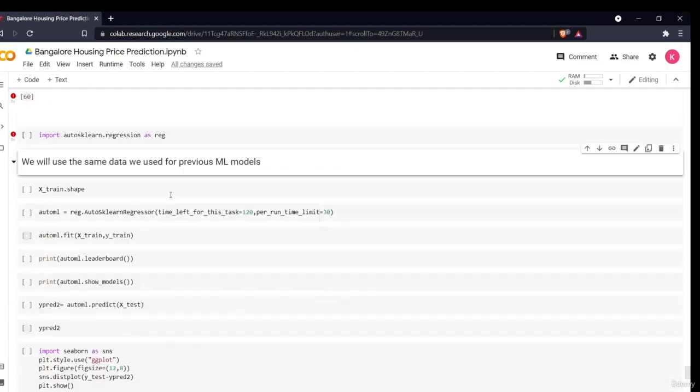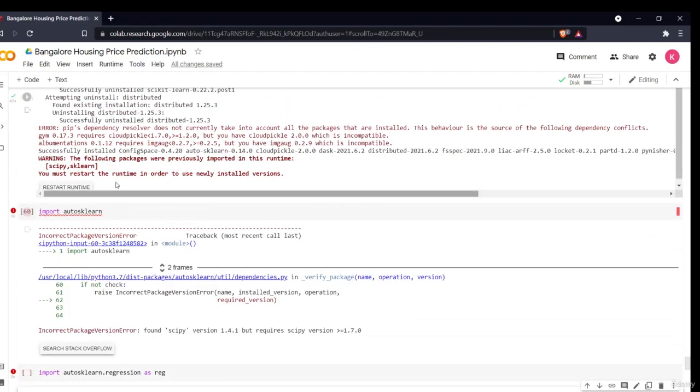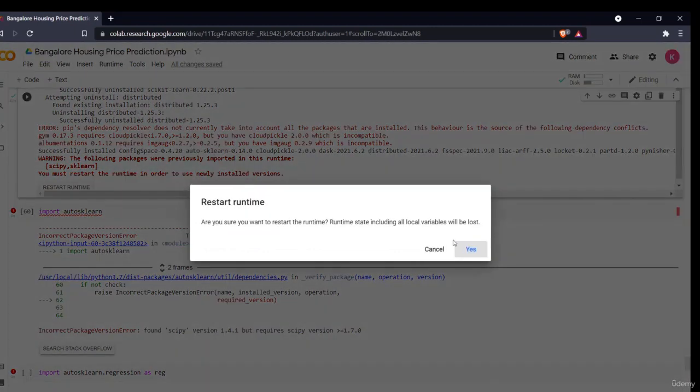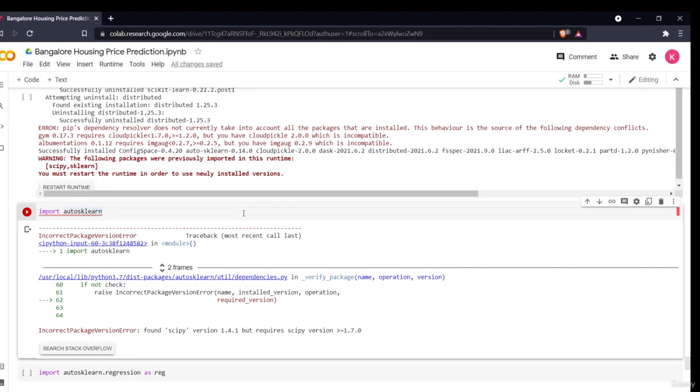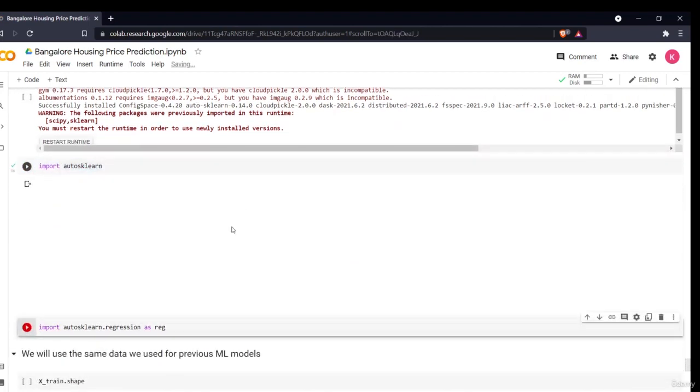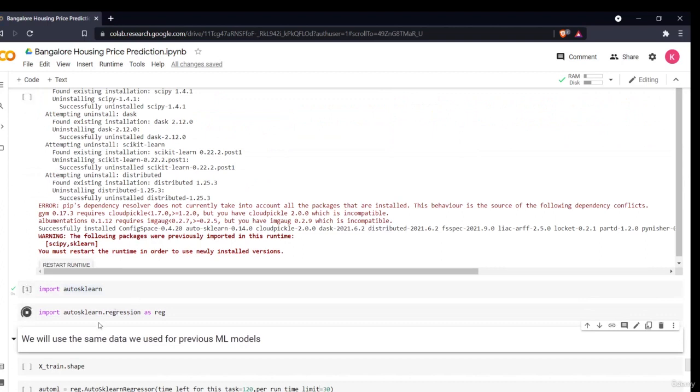The next thing to do is restart the runtime, because every time you install a library you have to restart your runtime so that the environment reads that library. So I have restarted my runtime. I'll import AutoScaling and the regression problem, because obviously this is a regression problem.